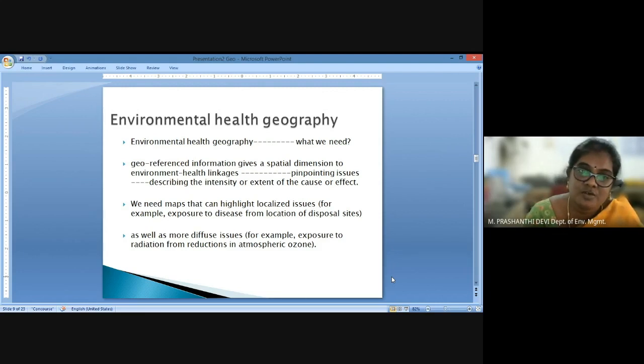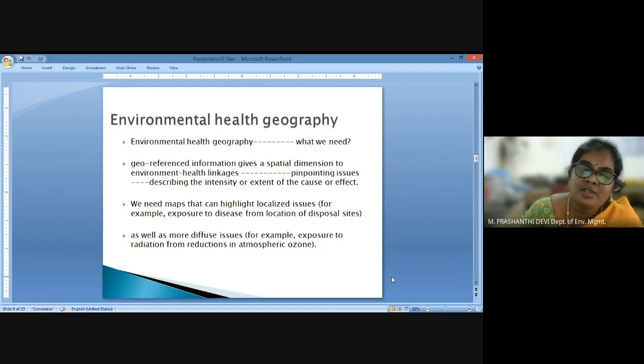So the intensity of a disease, the likeliness of the disease to spread, the likeliness of environmental factors to promote the disease spread, and the resistance of the community to the disease in terms of their immunity. Or if the community has been impacted at a larger scale, the resilience of the community to come back to their status is also observed through these environmental health linkages.